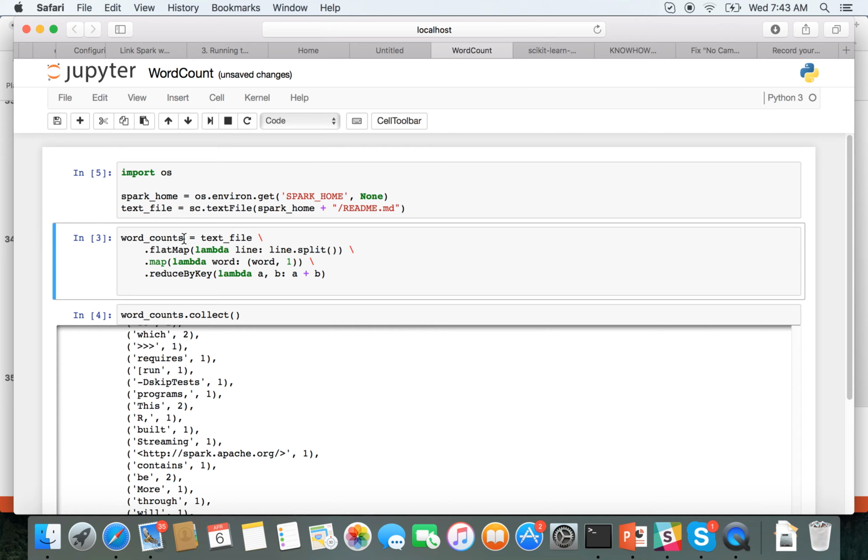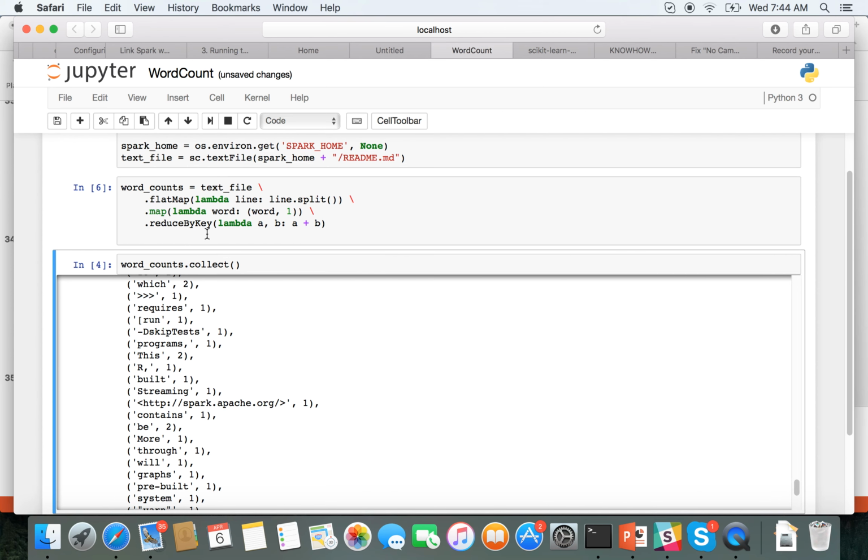We'll have this flatMap here, and that's going to give us a lambda here, which will then split the line up into the component words. And then the map is going to take the word and replace that with a tuple of the word and then the literal number 1. And then the reduce is going to sum all of those ones from the word, and basically create a count of the number of words. So you can see basically this is all on one line. Of course, we've broken it up for clarity. I'm going to do a shift-enter operation to run that, and then I'm going to do a collect operation, which is an action.